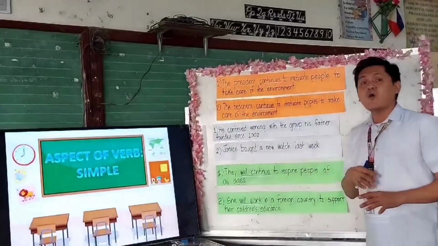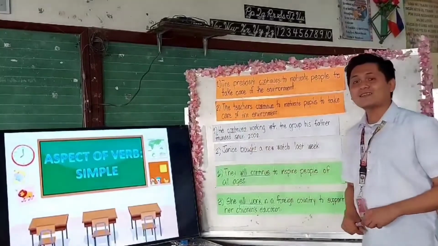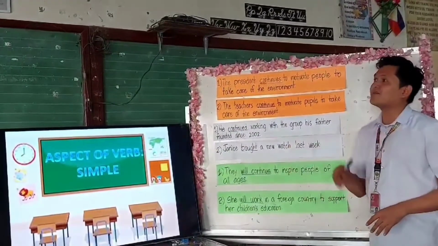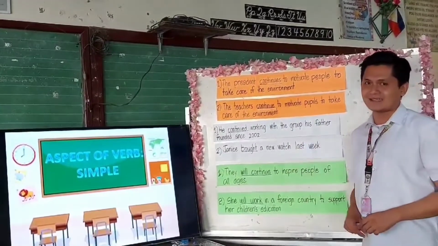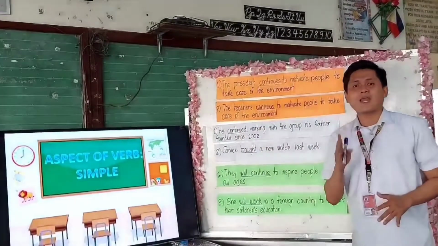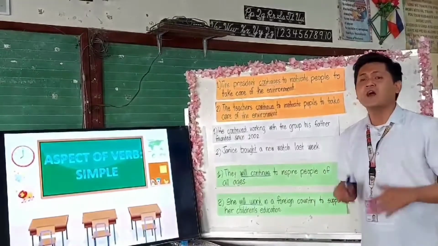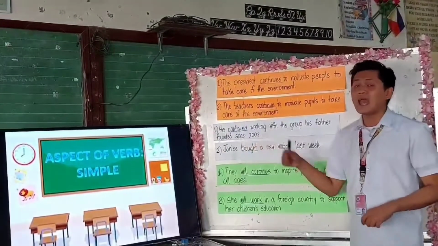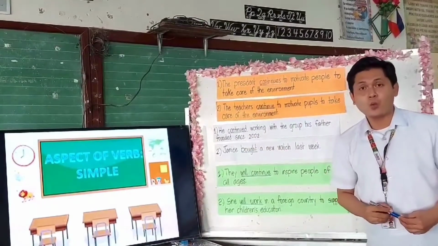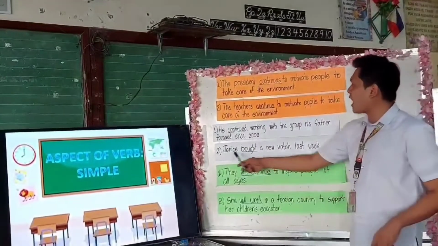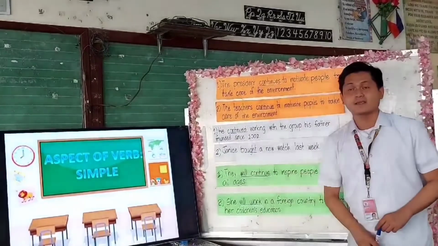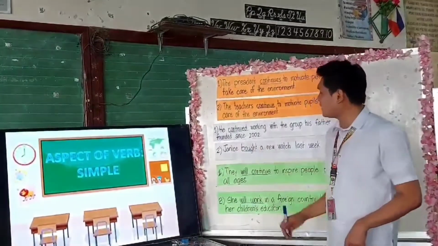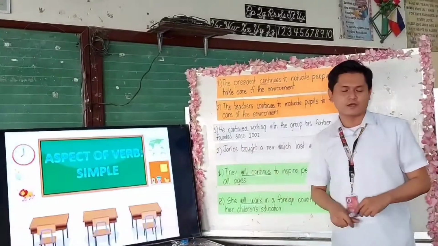Very good. So, therefore, these sentences are examples of what? Okay, these are examples of simple past tense. The rule states that regular verbs form their past form by adding the d or ed at the end of the word. Very good. Now, how about this sentence? What does the rule state? Is this an example of regular verb or irregular verb?